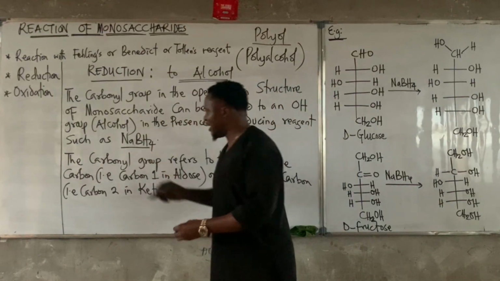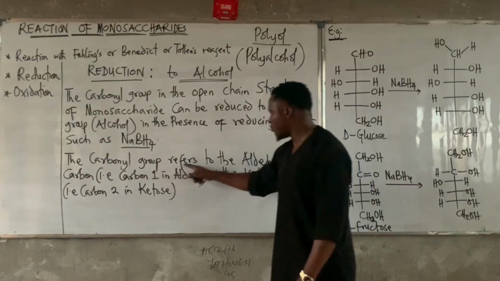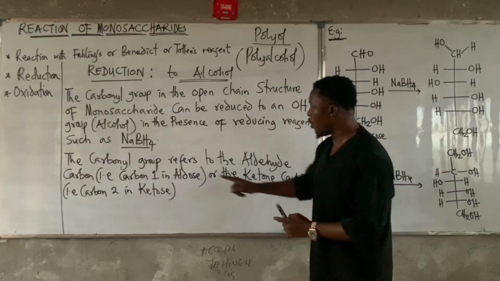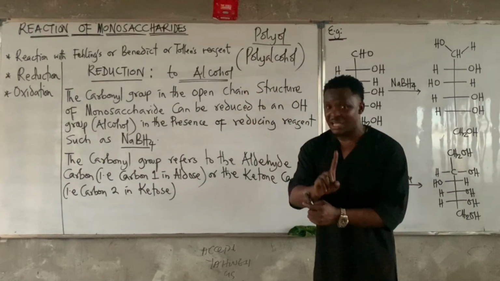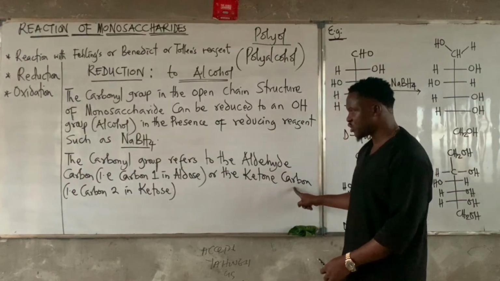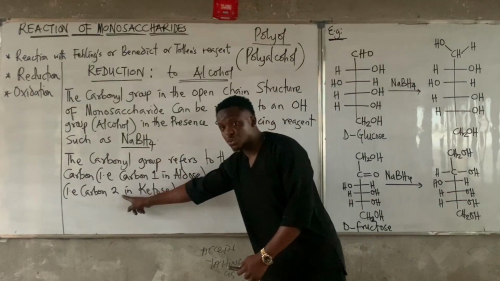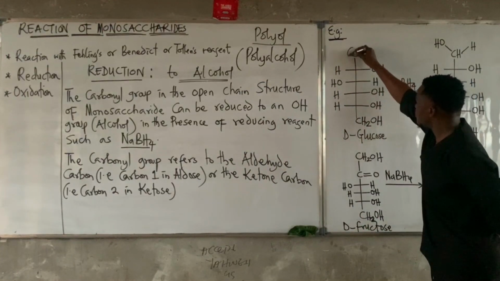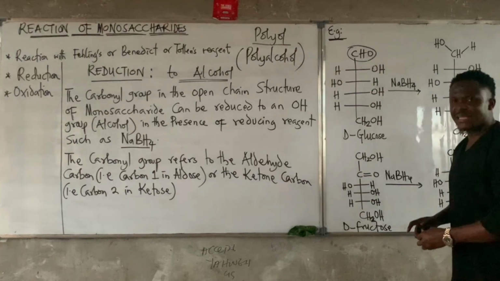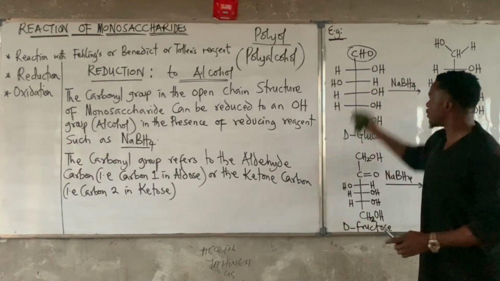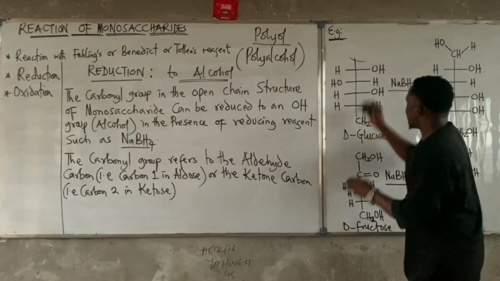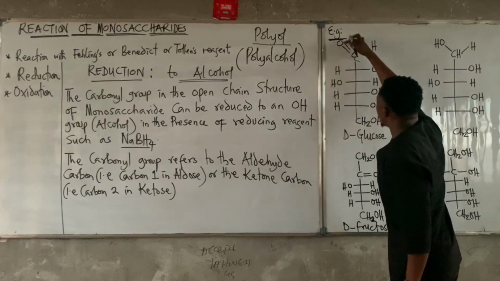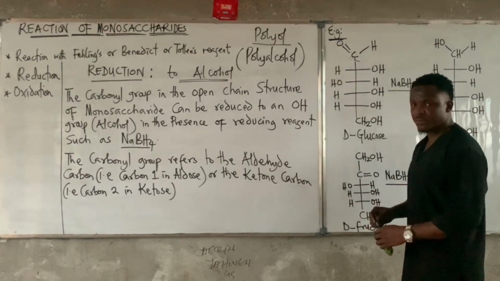Okay, so we said the carbonyl group refers to the aldehyde carbon, that is carbon 1 in aldose. Remember, in all aldoses, carbon 1 is the aldehyde functional group, or the ketone functional group, the ketone carbon, which is carbon 2 in ketoses. Now take a look at this example. This carbon you're seeing is carbon 1. This carbon contains a carbonyl group. If I'm to write it to show the carbonyl group, this is how it will look. Now this is C, O, and H. This carbon doubly bonded to oxygen is the carbonyl group.